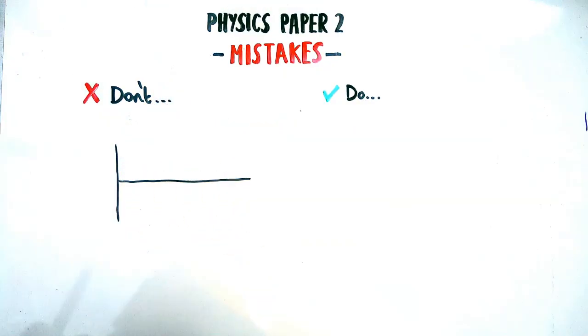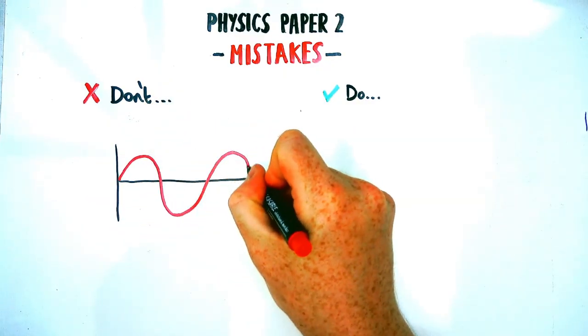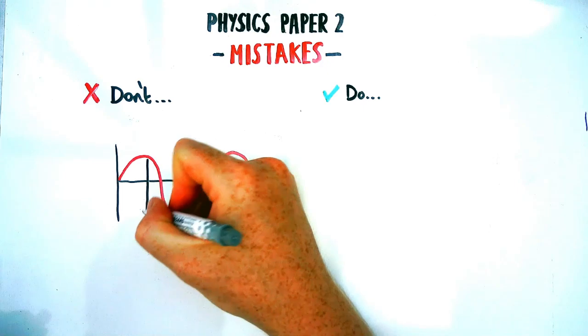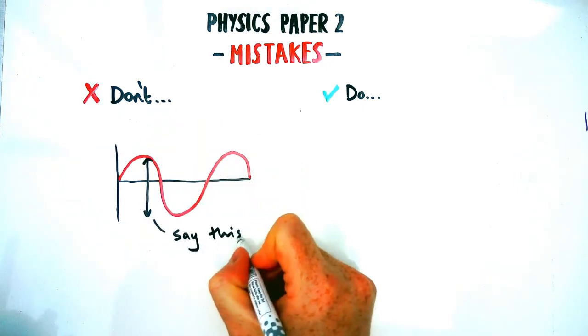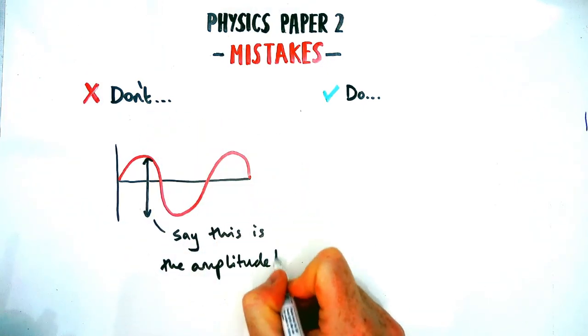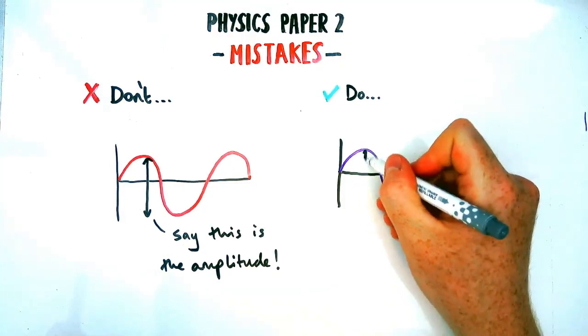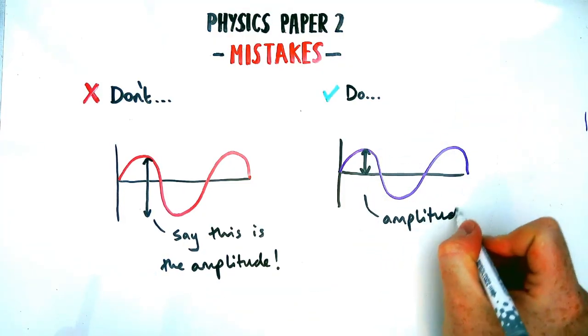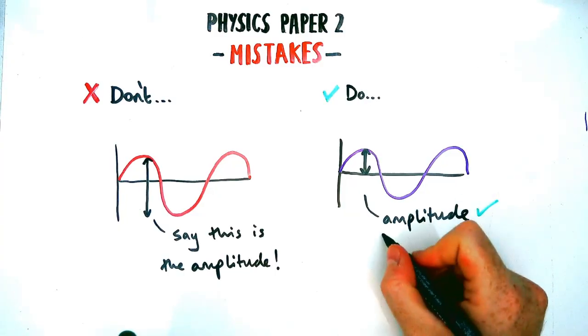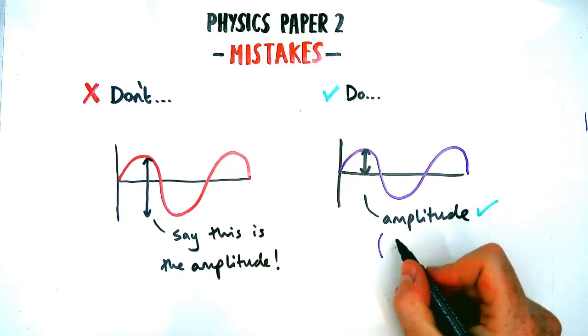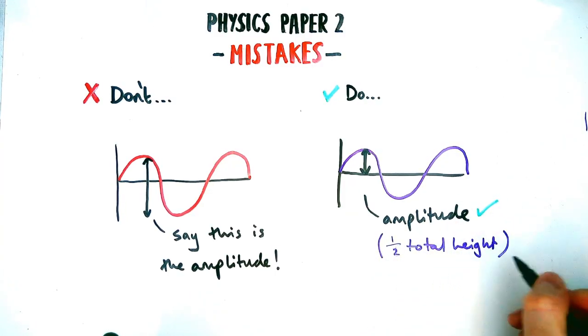Next thing we're going to talk about is waves. So moving to the waves topic. Now we've got a wave here, and don't be caught out by saying this value here, this measurement is the amplitude. Amplitude is not the top to the bottom of the wave. Amplitude is the top to the middle of the wave. Okay, so especially if you're asked to define it with words, don't say it's half the total height or something like that.